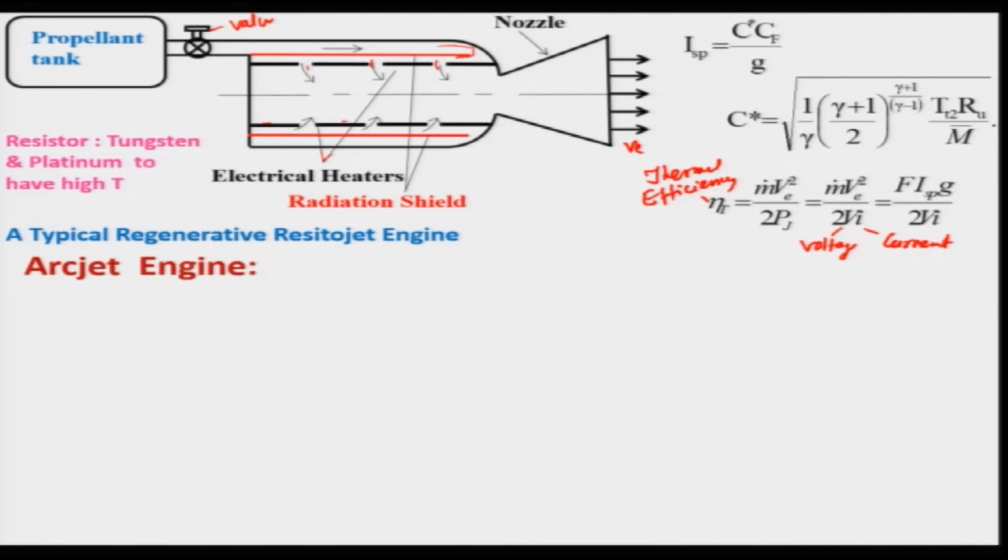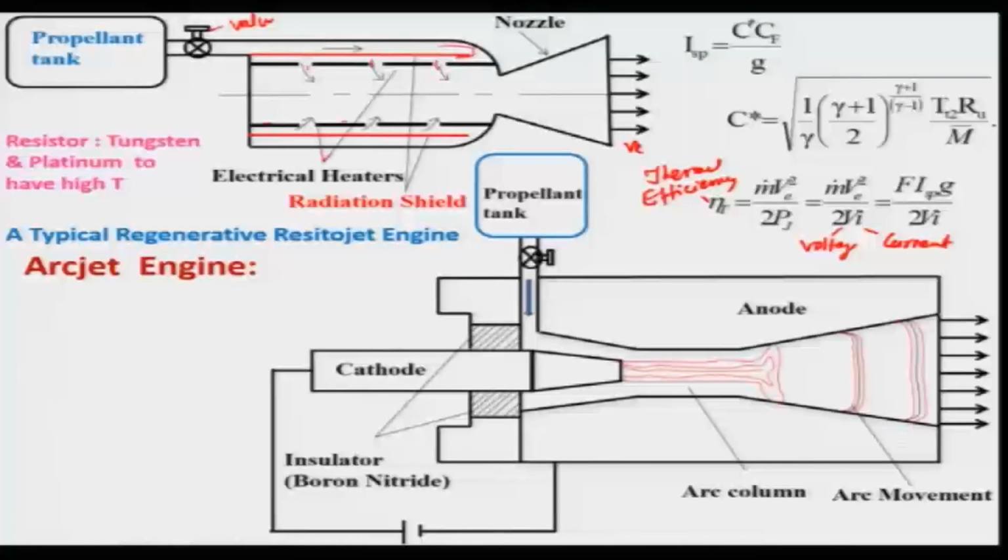And let us look at the arc jet engine now. In this case, a high voltage is supplied between the cathode and anode, such that the temperature of the arc will be very high and there will be heat transfer, and then the gas will be expanded in a CD nozzle for getting the thrust.